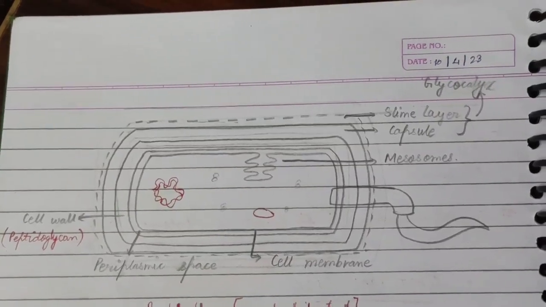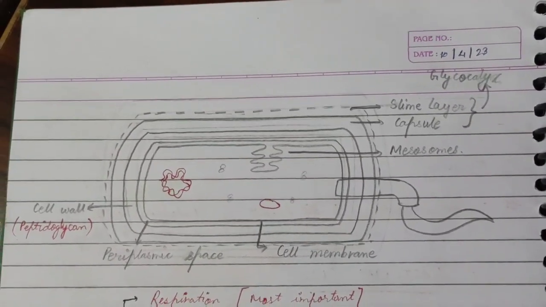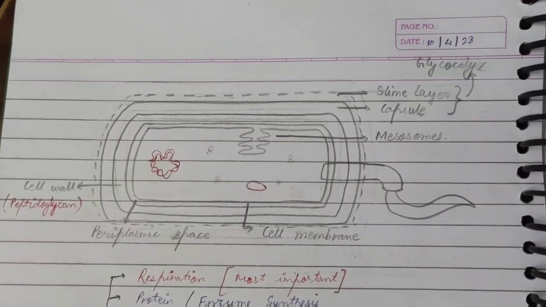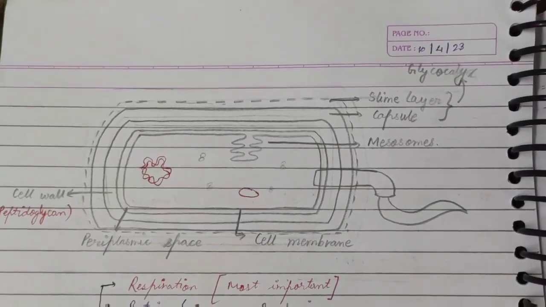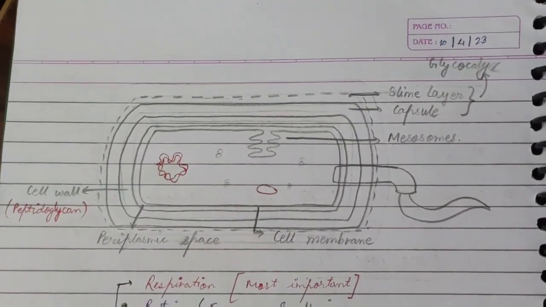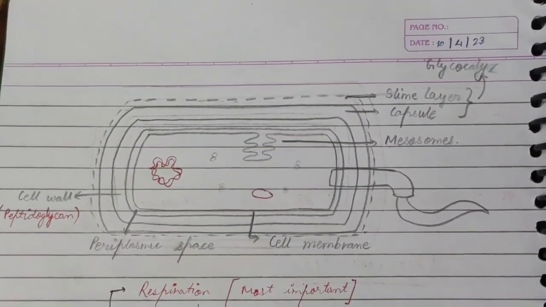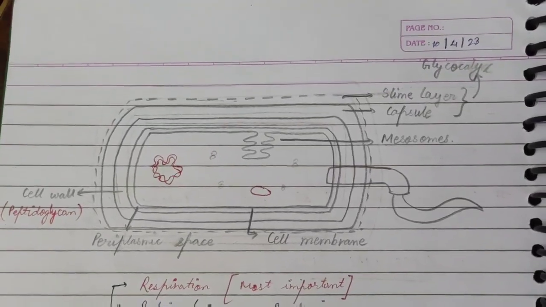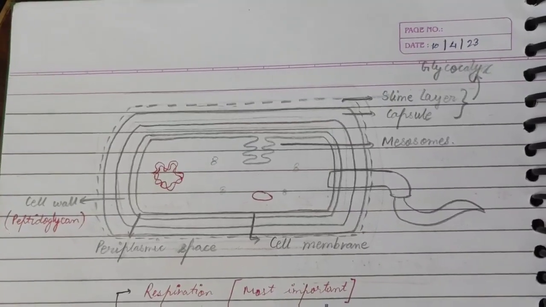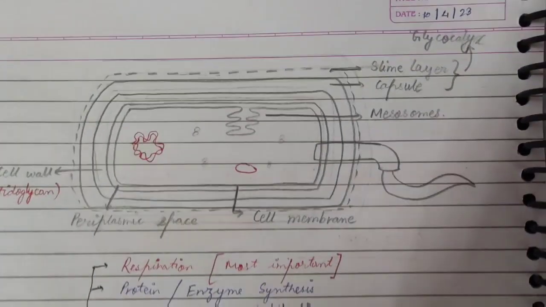The main function of mesosome is respiration. It helps the bacterial cell in respiration. It acts like the mitochondria present in eukaryotic cells. Mesosome also helps in DNA replication, protein and enzyme synthesis, cell wall material synthesis, DNA copying, and also in cell division.